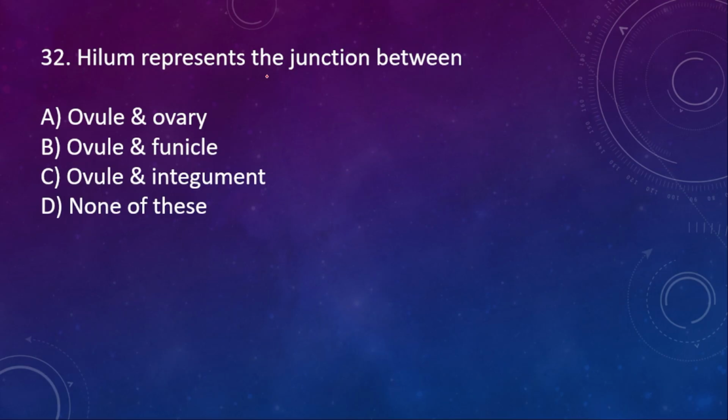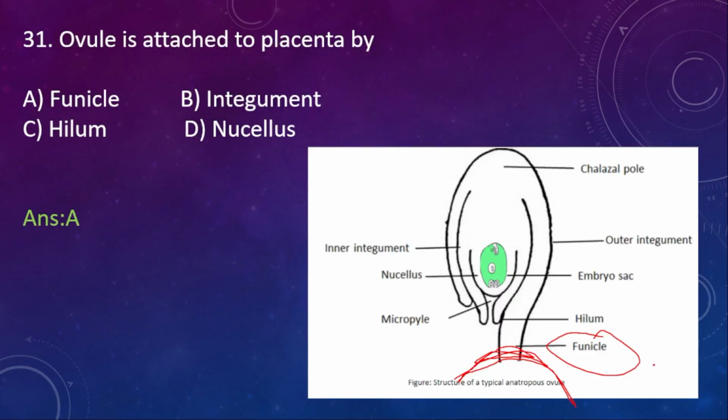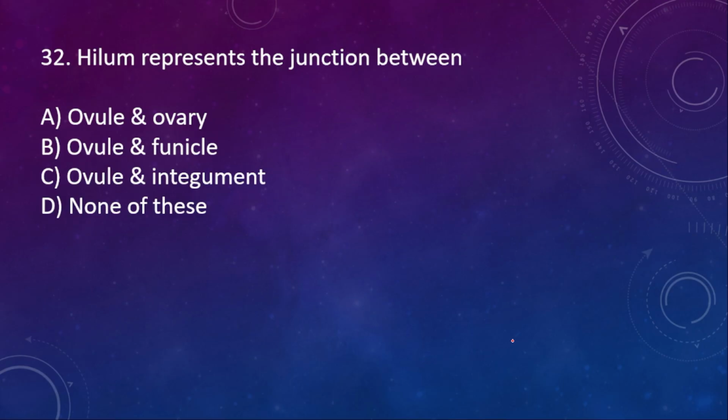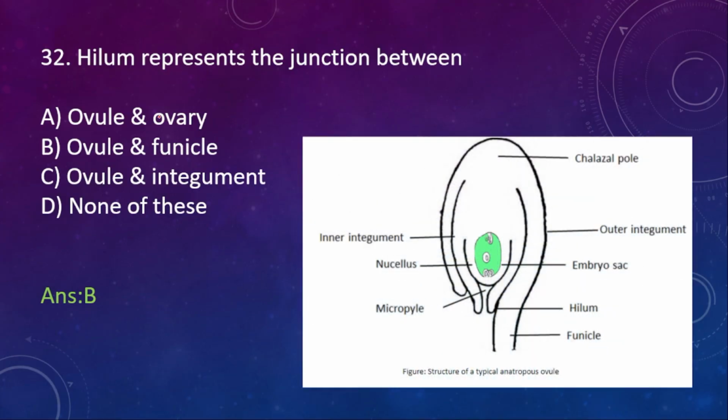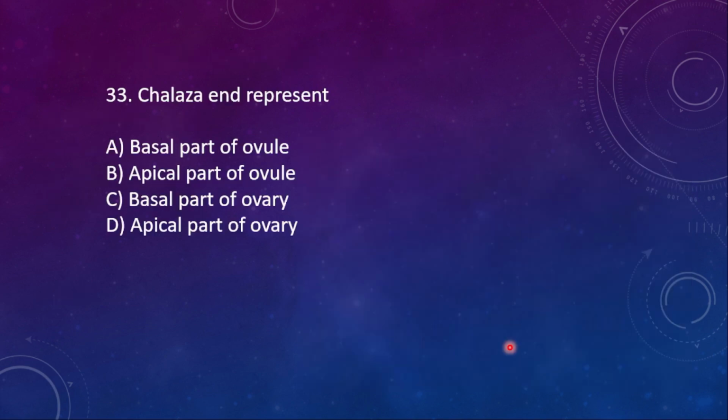32. Hilum represents the junction between, just now see, here is the hilum. This hilum is the junction between ovule and ovary, ovule and funicle, ovule and integument, or none of these. Here the right option is option B, ovule and funicle. So this is the ovule. Wait, I will take a pointer. This entire thing is the ovule and this is the funicle. Hilum is the junction between the ovule and the funicle.